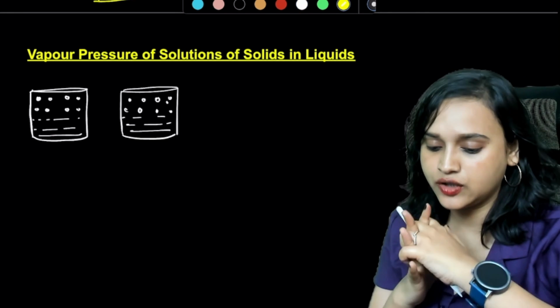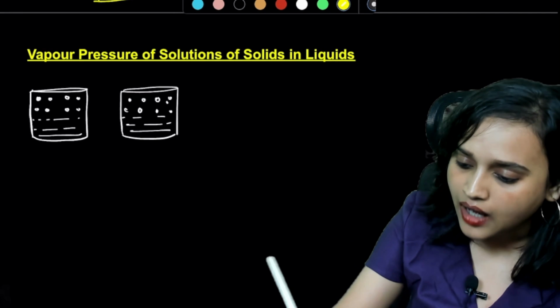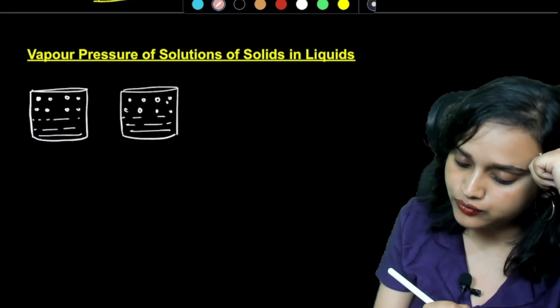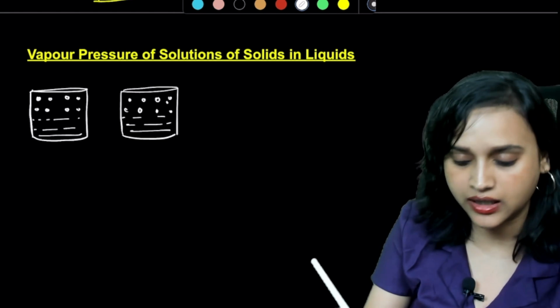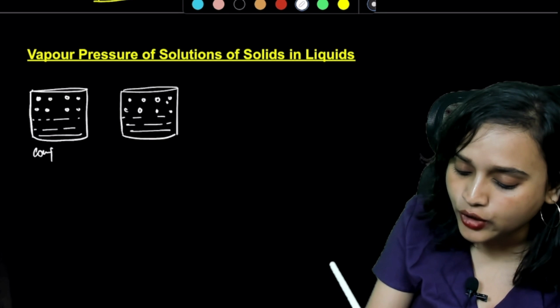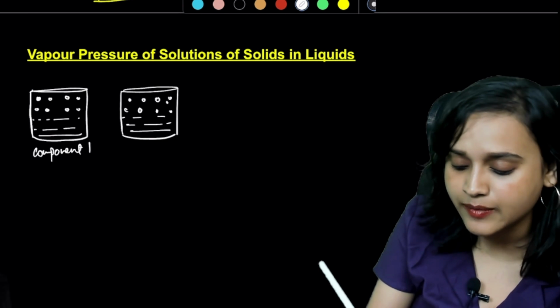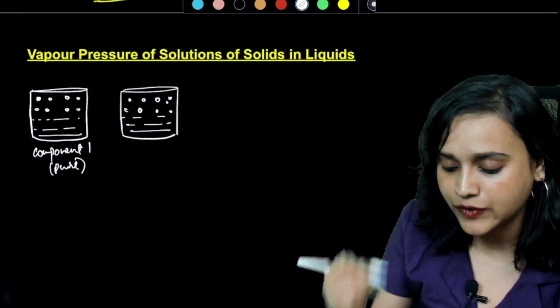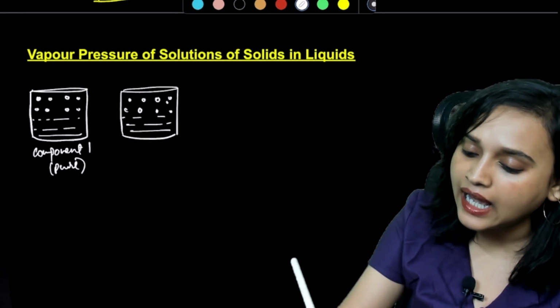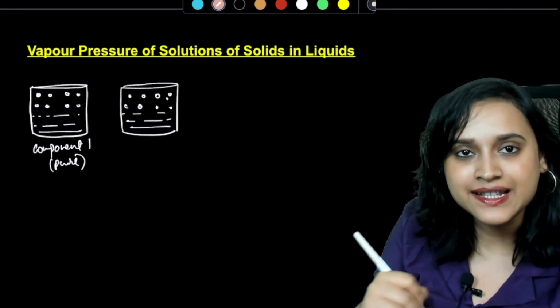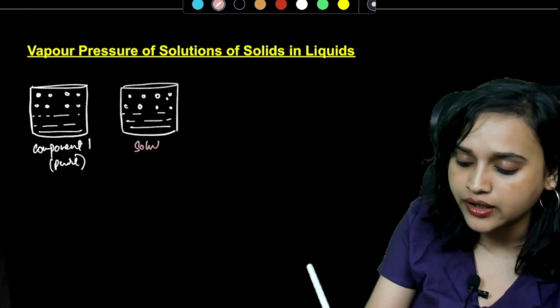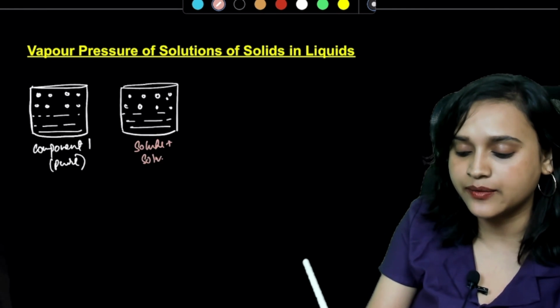Imagine, everyone, I'm going to write down something here. Imagine this is my component 1, and this is pure. In that I have added some solute, and I have solvent as well.